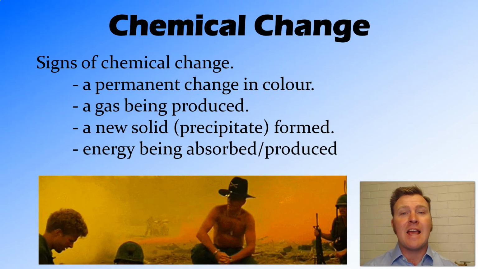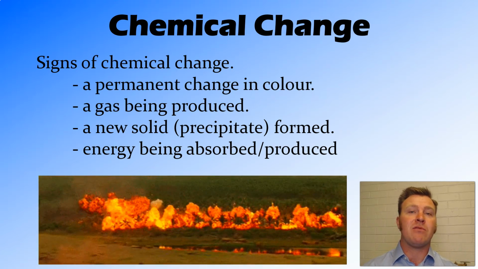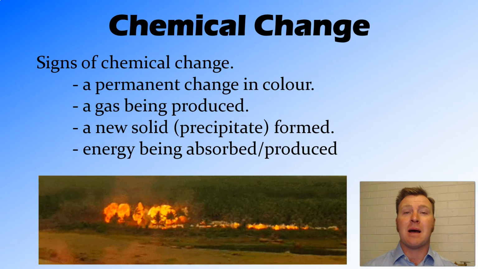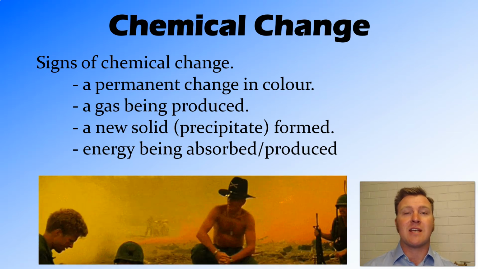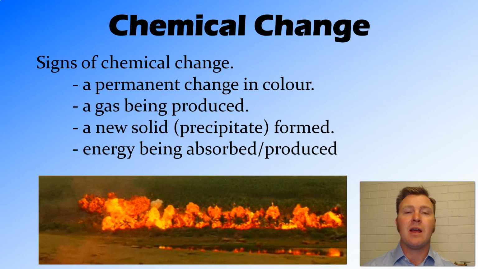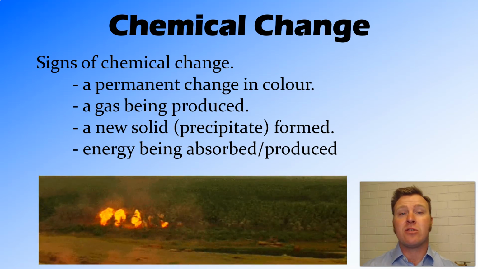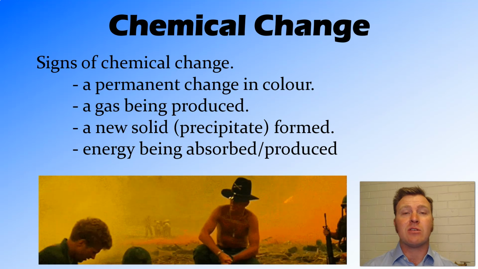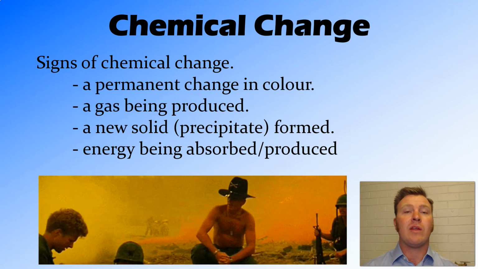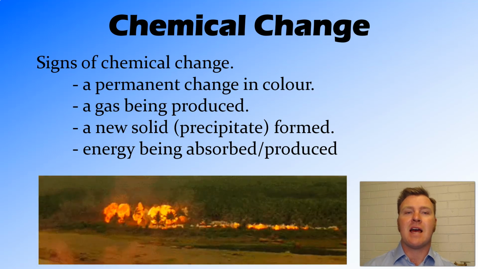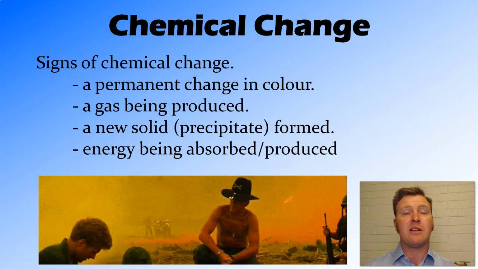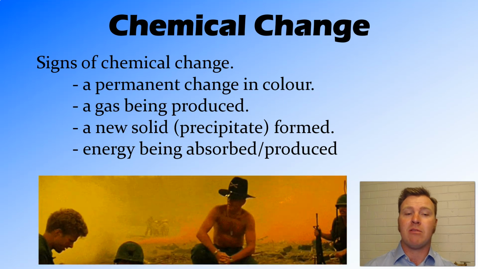You might also see a gas being produced. For example, if you mix a couple of things together and they start bubbling, that's telling you that a chemical change is occurring because a gas is being produced. If you were to mix two liquids together and a precipitate or a solid were to form, or the solution was to go milky, that would tell us that there is a chemical change as well, because that solid is being produced where it wasn't there before.